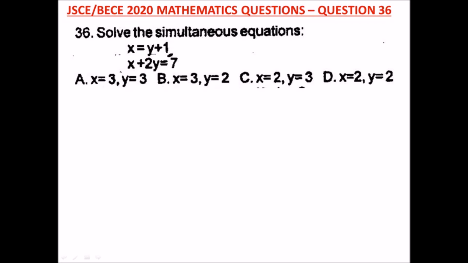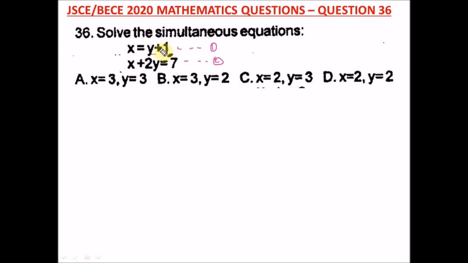Question 36 of the Junior WAEC 2020 Mathematics Past Question, that's your BECE exam. It says solve the simultaneous equations. So this is equation 1, and this is equation 2. For me, this is quite easy and straightforward. Since y doesn't have a coefficient here, I will easily use the substitution method, and x has already been made subject of formula here.